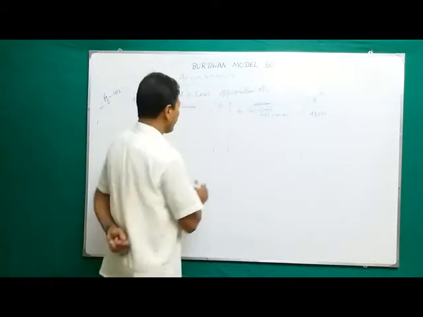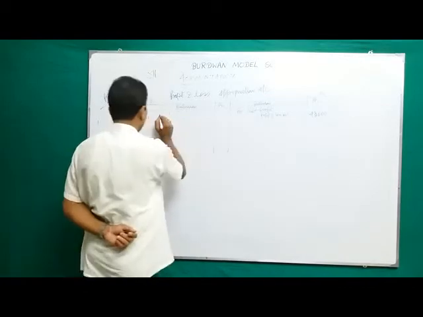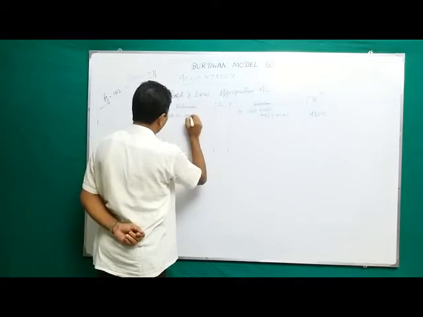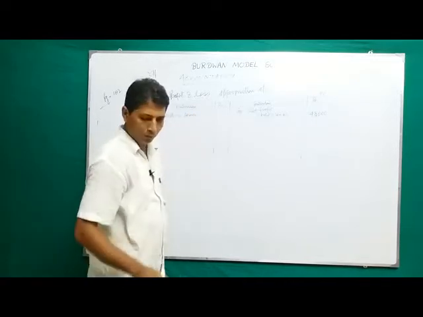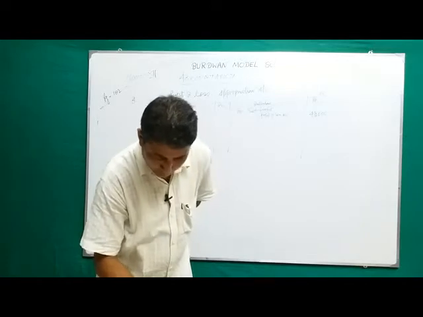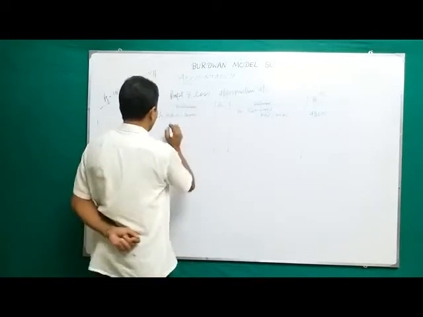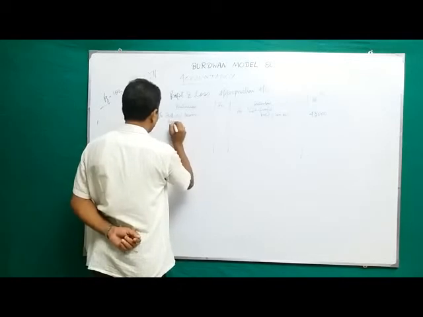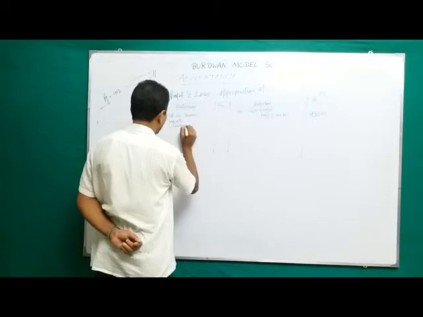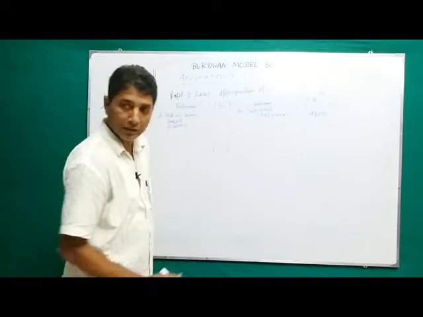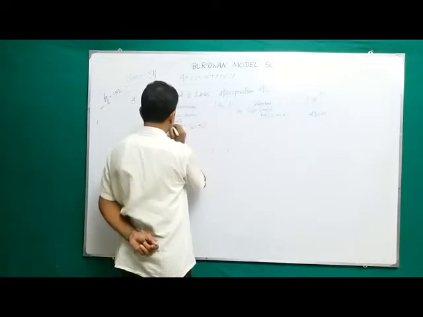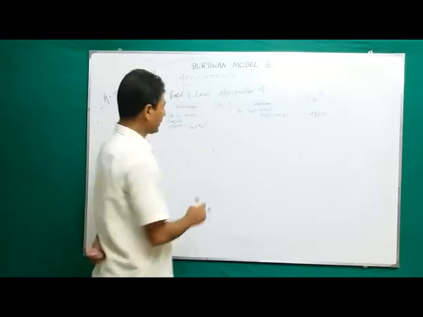To interest on loan. Now, the loan is taken. Akriti advanced 20,000. Interest on loan for Akriti: 20,000 into 6% into 6 by 12, that is 600.